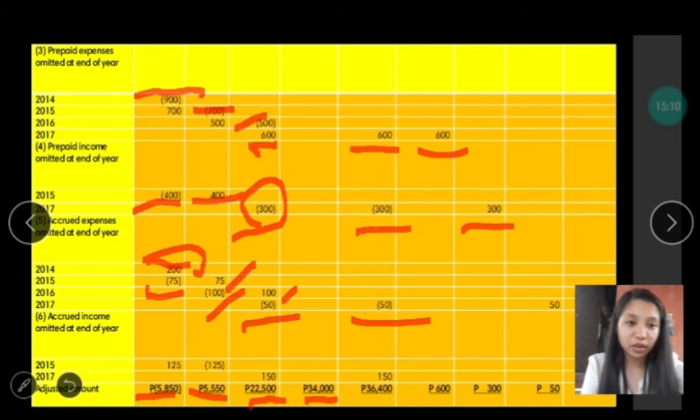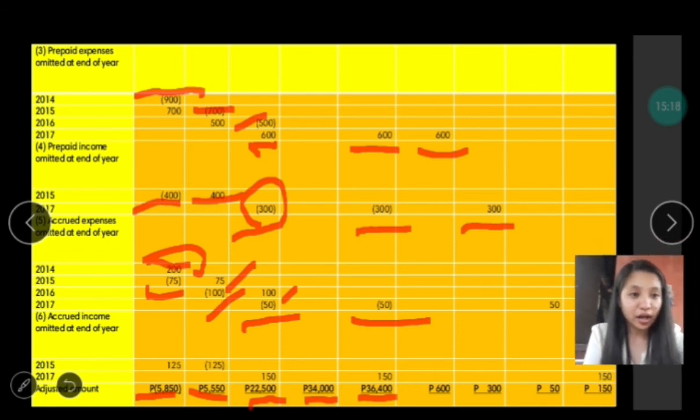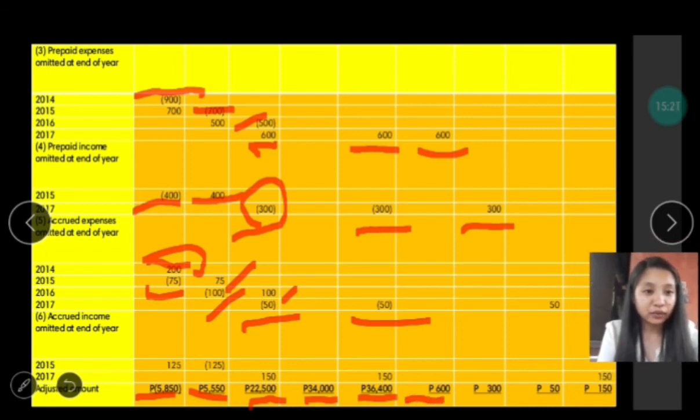We come up with the amount of 36,400. And for the prepaid expense, we have 600. For the prepaid income, 300. For the accrued expense, we have 50. And for the accrued income, we have 150. That is the adjusted amount.